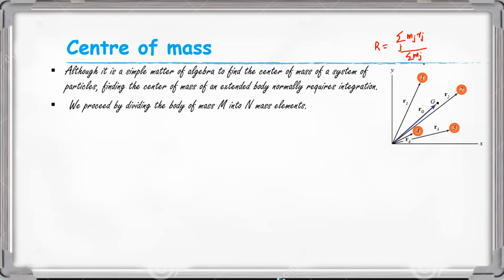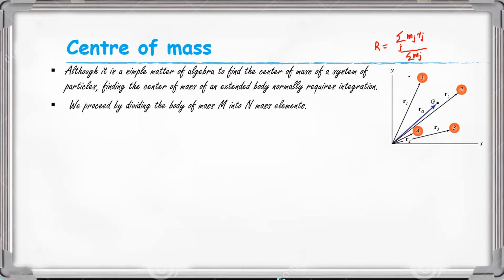By comparing to the above case, we have to divide the body of mass m into n mass elements.